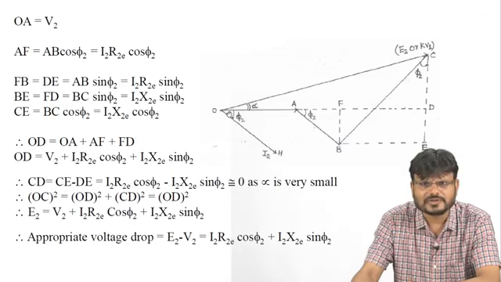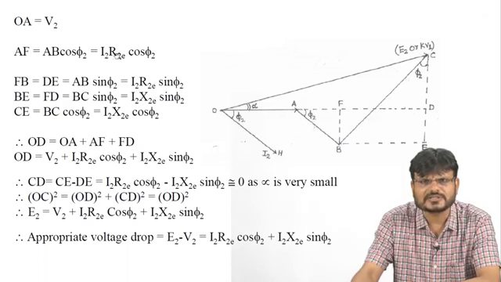Now because you have this component, you can find the different components. Suppose you want to calculate the value of component AF. AF can be written as AB cos phi 2, the horizontal component of AB. So AF is equal to AB cos phi 2. And what is the value of this AB?